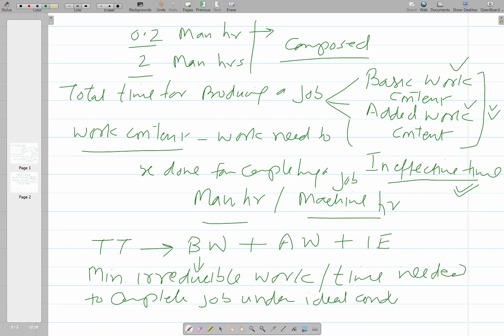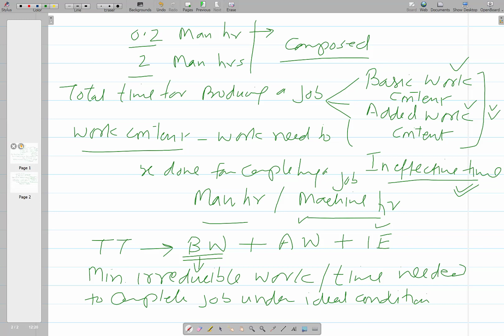Once the work is started, it is uninterrupted and it is done under the best possible conditions. So it would be the best if there is no added work and there is no idle time. So the total time required for the job will comprise only the basic work, which is the minimum irreducible time needed to complete the job under ideal conditions.